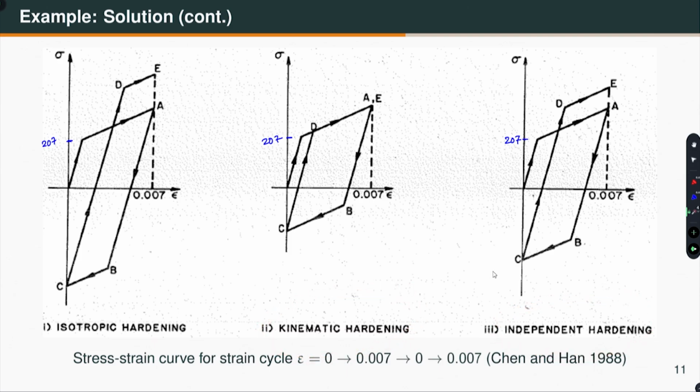Okay. So, then at 0.007 strain, here we come to this point A, which is the same in all three cases because it is independent of hardening. And what is the stress we calculated? We calculated this is 345 MPa. Okay. Now, let us look at each one of them.